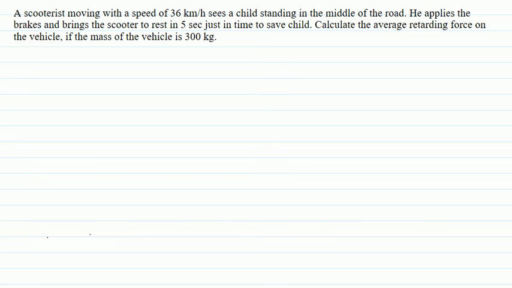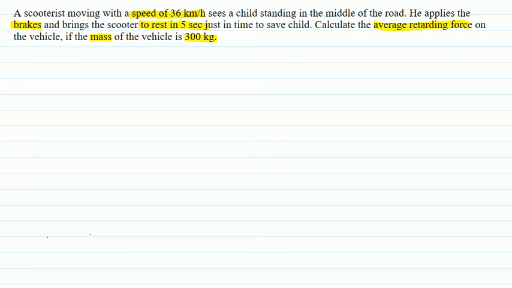Hello students, here we are solving the question which is based on the topic of laws of motion. The question here is, a scooterist moving with a speed of 36 km per hour sees a child standing in the middle of the road. He applies the brakes and brings the scooter to rest in 5 seconds, just in time to save the child. Calculate the average retarding force on the vehicle if the mass of the vehicle is 300 kg.